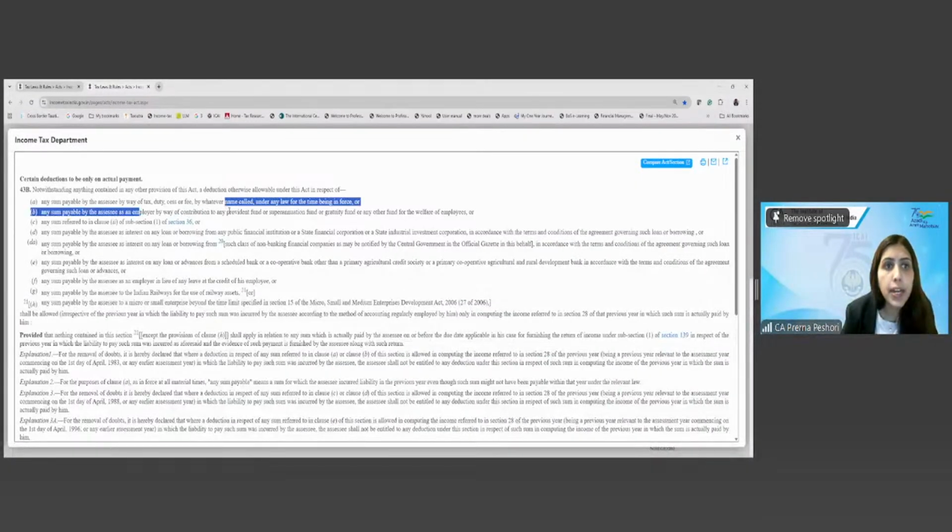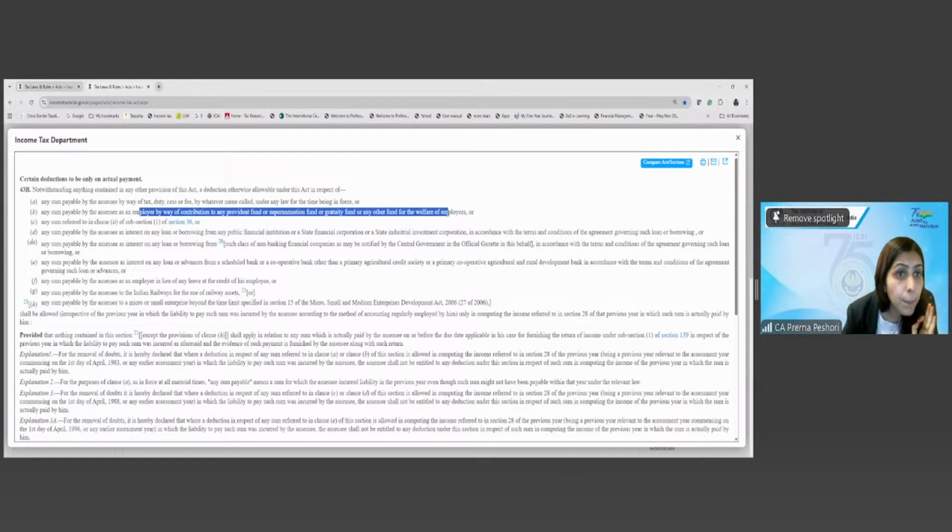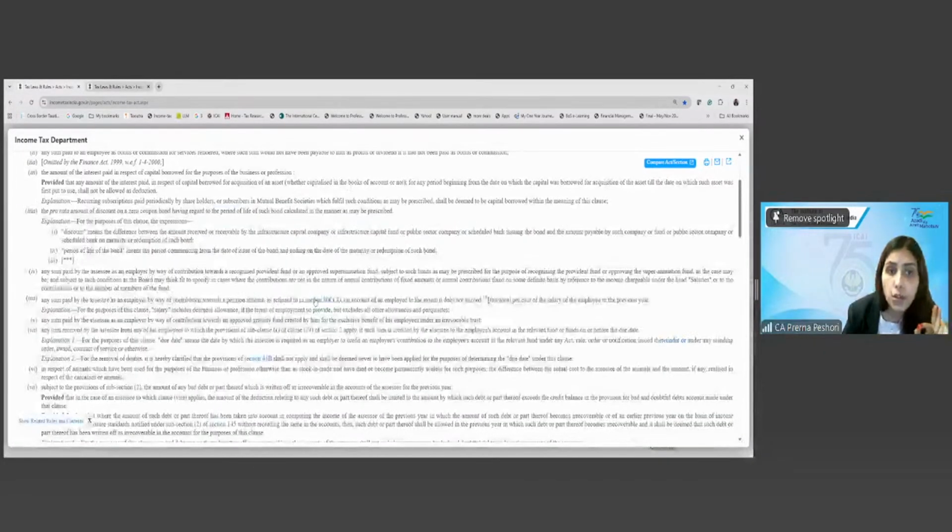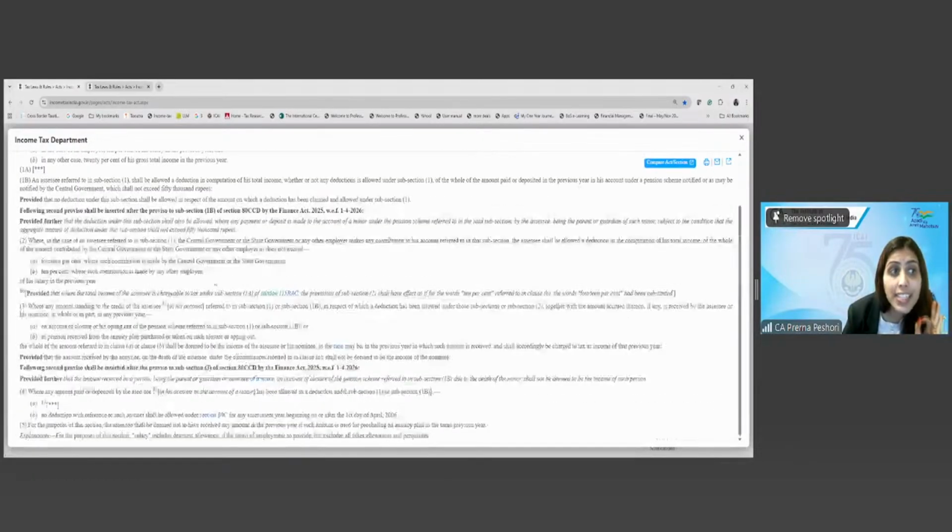Any sum payable by the employer by way of contribution to any superannuation fund, gratuity fund or provident fund. It is not talking about the pension fund, students. So this is not subject to 43B. Are we getting it? This is only providing for the restriction of 14%, which is given under 80CCD also.